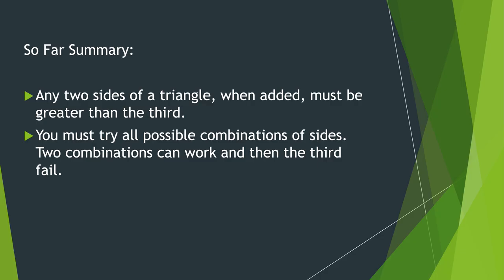The so far summary: any 2 sides of a triangle, when added, must be greater than the third. And you have to try all the possible combinations of the side. 2 combinations can work, and then the third one fail. Okay? All right. So that's all about the any 2 sides of a triangle have to add to be bigger than the third.